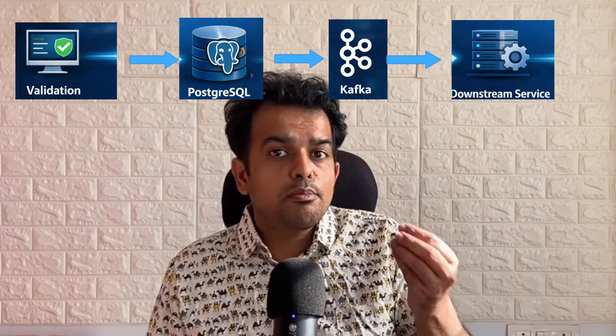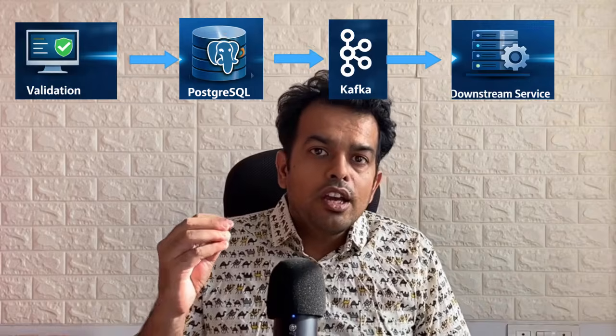For example, our application receives customer onboarding requests from multiple channels. The request first goes through validation. After that, the data is stored in PostgreSQL. Finally, an event is published to Kafka so other services can process it asynchronously. In a few sentences, the interviewer now understands what the system does, who uses it, how data flows, which technologies are involved. Your role becomes clear immediately. This is exactly what hiring managers want, not a list of technologies, a clear story.